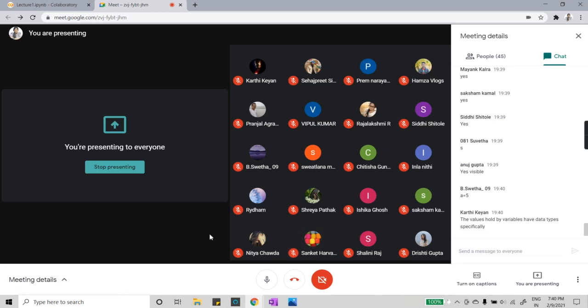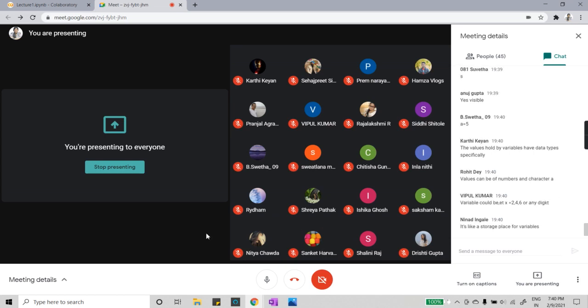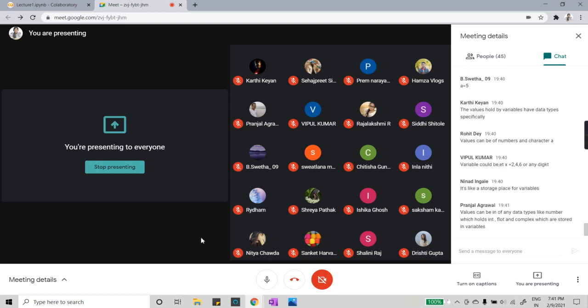Very well done, Sanket. Karthi, the values held by variables have specific data types. Very right. Rohit, values can be numbers and characters. Vipul, a variable could be text or digits, like a storage place.